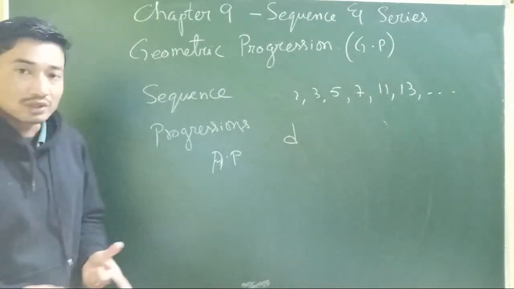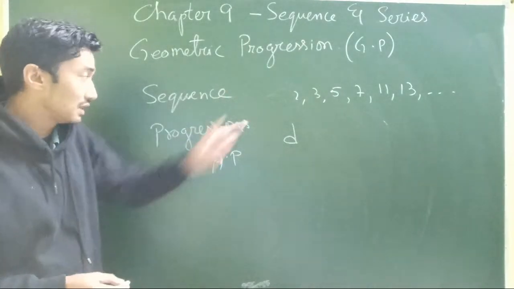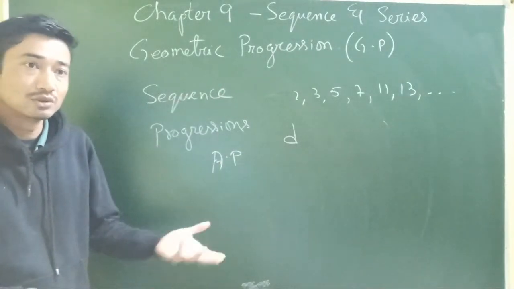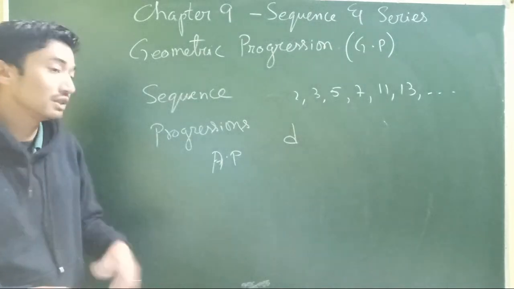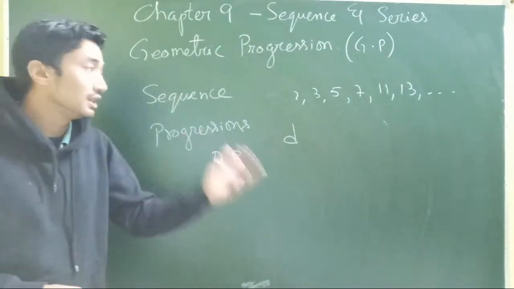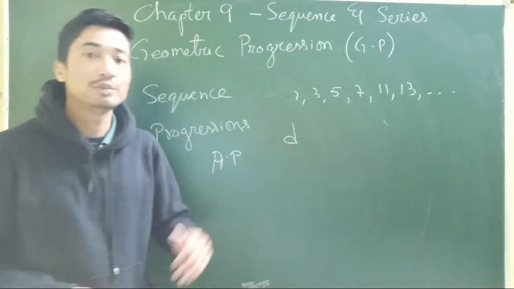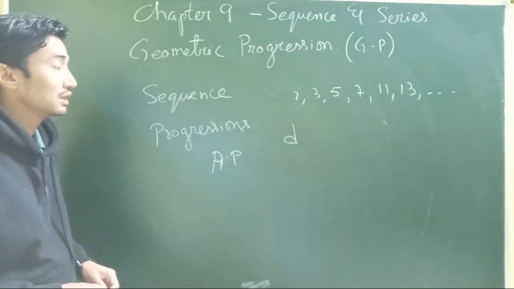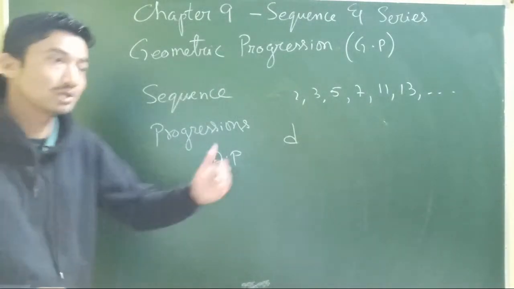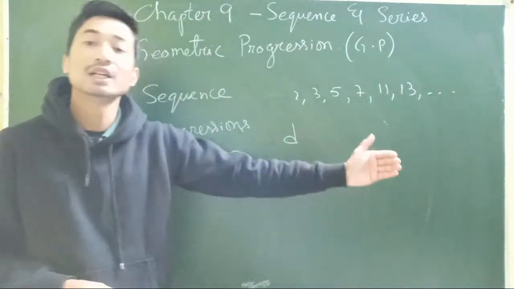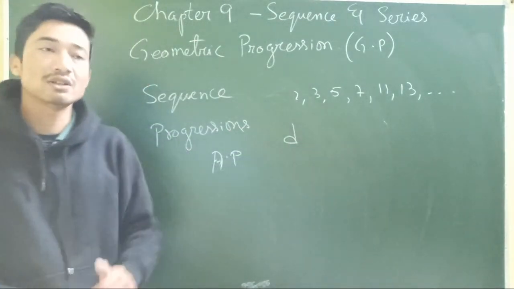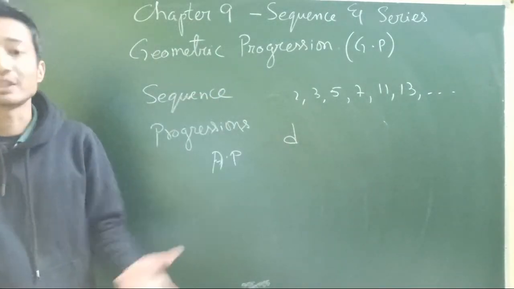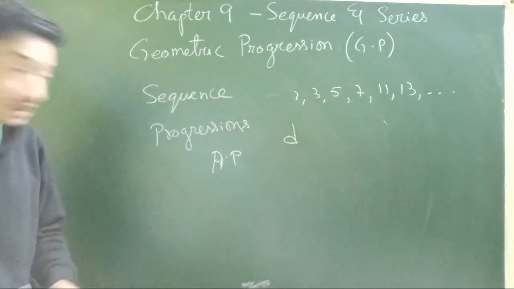Now, getting back to sequence and progression, I hope you have understood. A sequence just follows a definite rule or a definite order. A progression follows a definite pattern also. That is, there should be an addition of consecutive numbers, or multiplication of the successive term by a constant number. So there should be a definite order. Either it's increasing constantly or decreasing constantly, or we have a common ratio that gets multiplied, or a common power. It should be following a certain pattern.